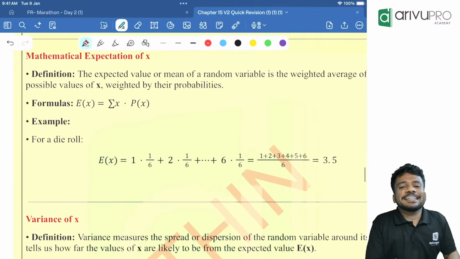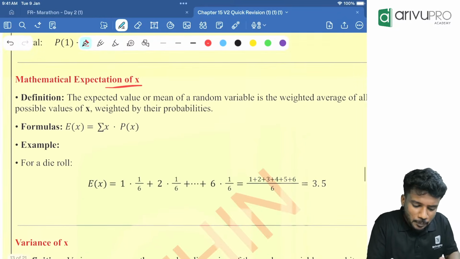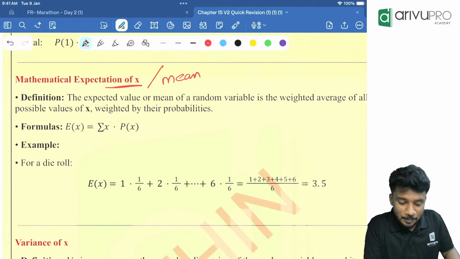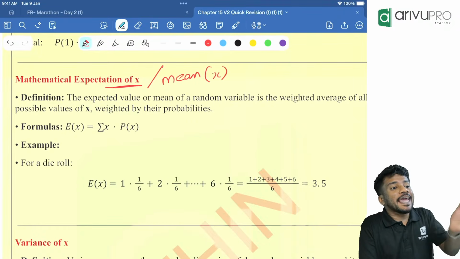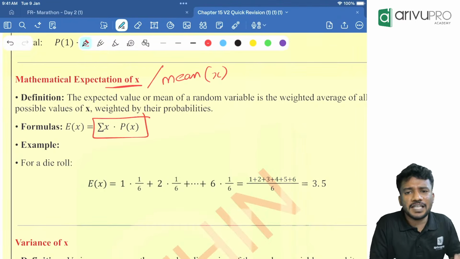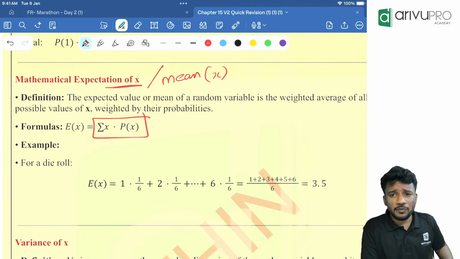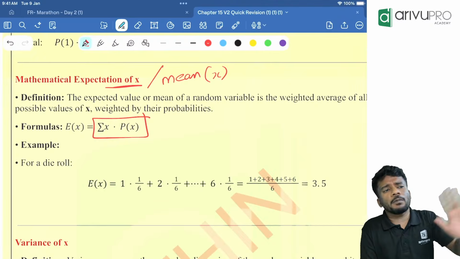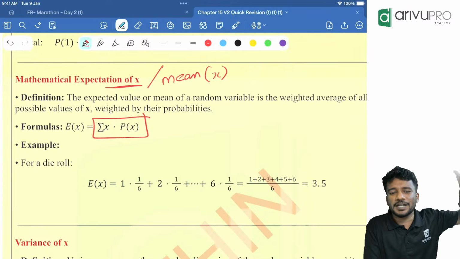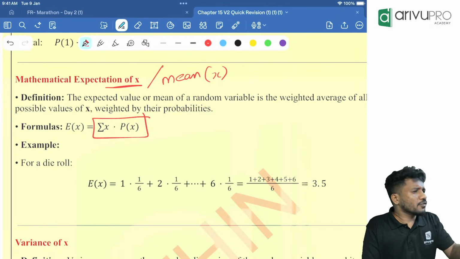Next one, people. The major topic from random variable is expectation of x. Expectation is also called by another name. What is that name? Mean. Mean of x or expectation of x. The formula for expectation of x is sigma x into p of x. So the x value we will multiply with the probability value. Then click M plus, x into p of x, M plus. Likewise we will use the calculator to get the answer in very few steps.